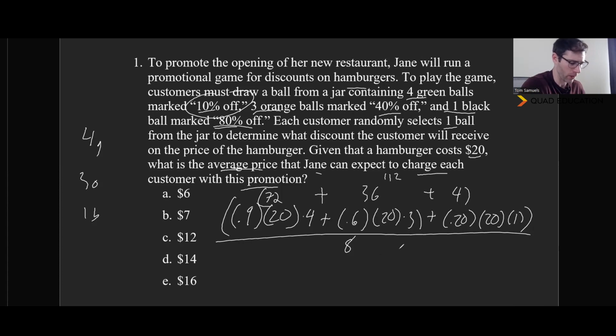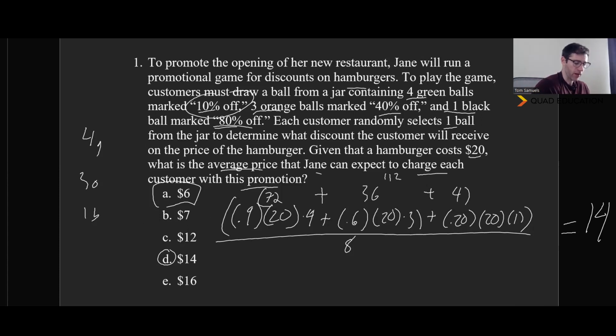And now pulling out the calculator, 112 divided by 8 is 14. So that is the average price of the hamburger. And I will definitely put in 6 here, which is the average discount of the hamburger, but that's not the price after the discount.